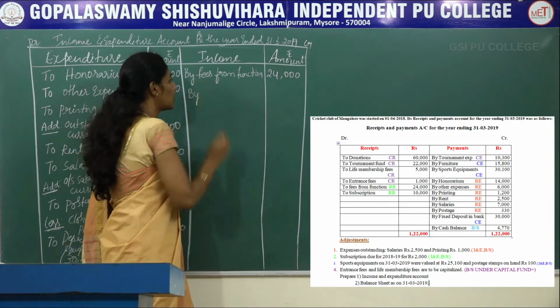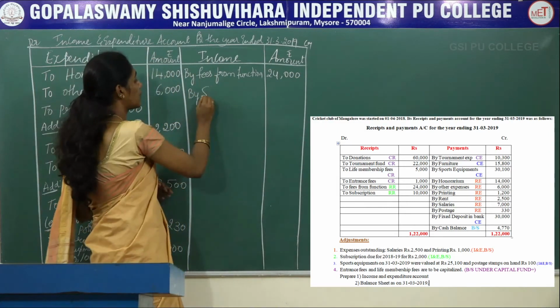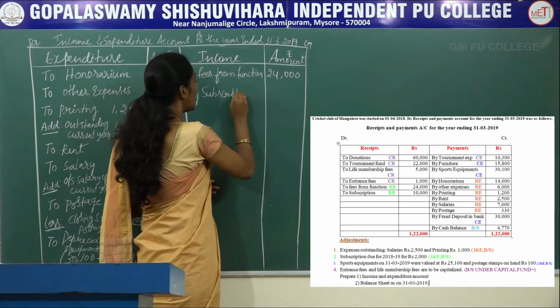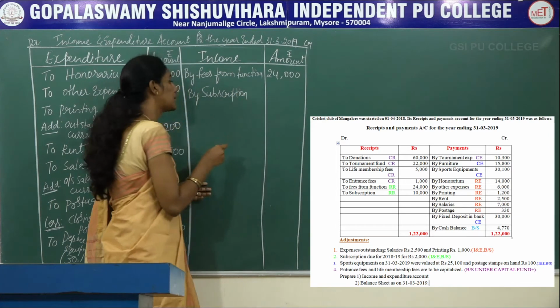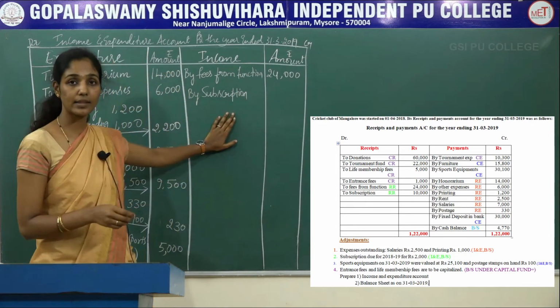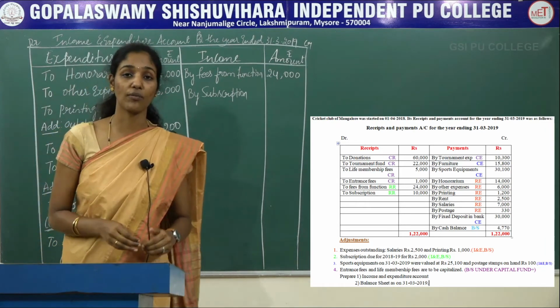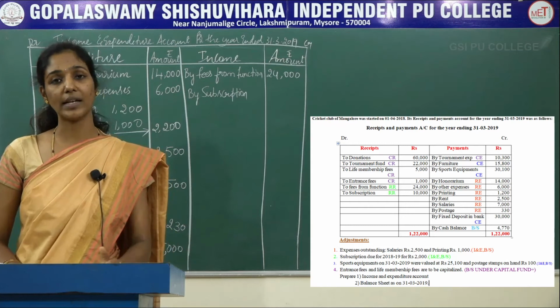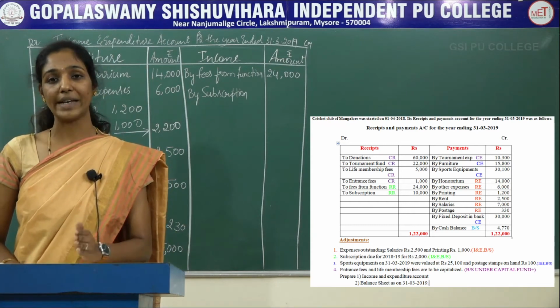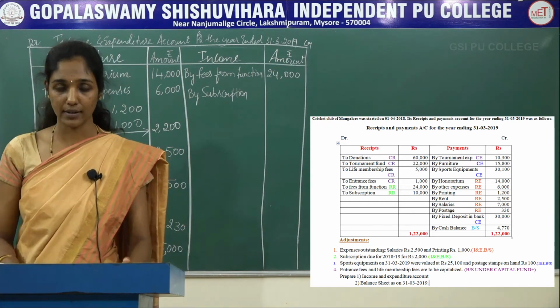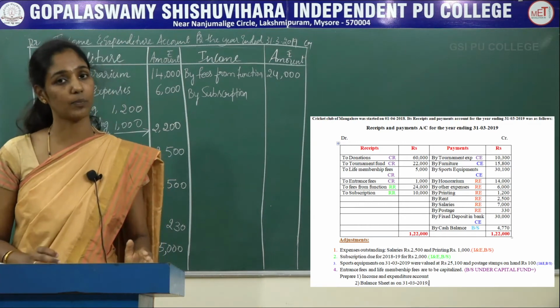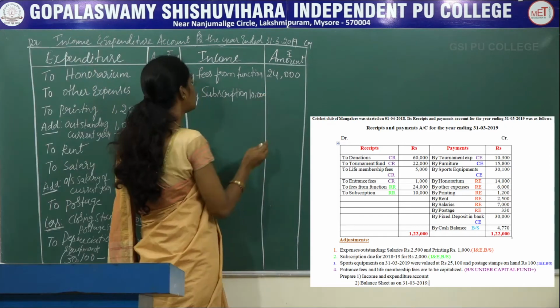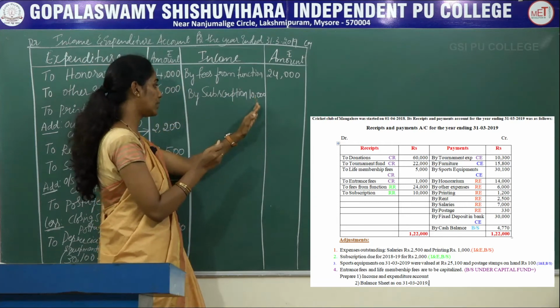The next revenue receipt is subscriptions. Here there is an adjustment relating to the subscriptions. That is outstanding subscription of current year which is given in your adjustment. So whenever the outstanding expenses or outstanding income of current year is given in the adjustment, it should be added to the respective item. So the amount of subscription was rupees 10,000.